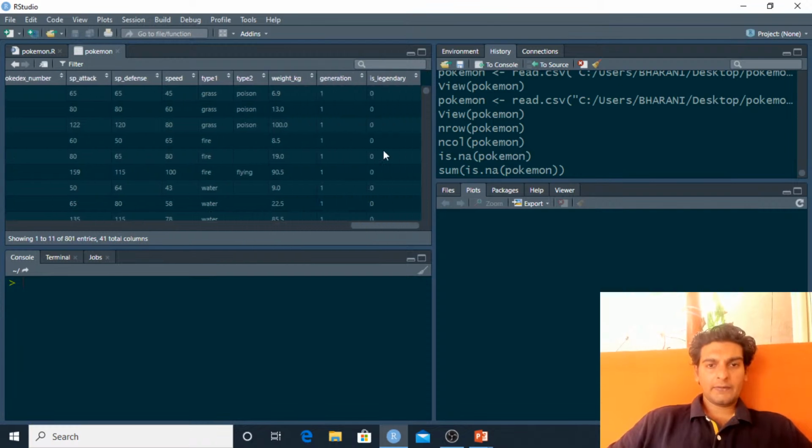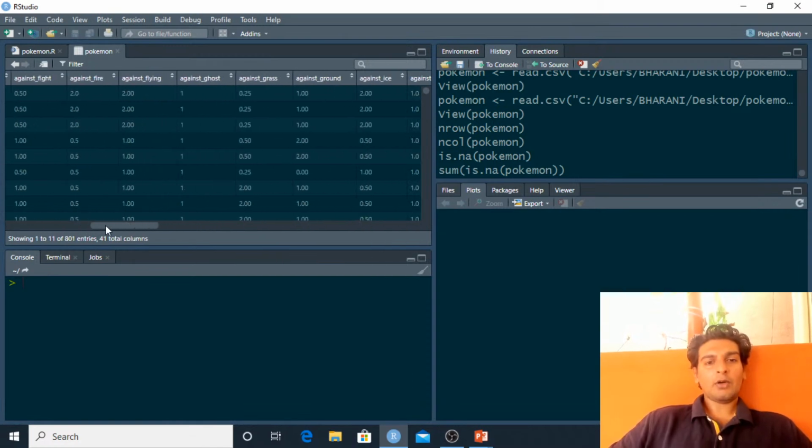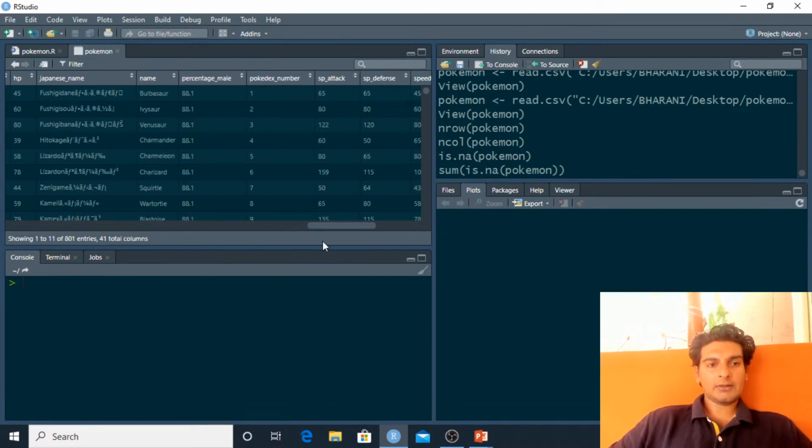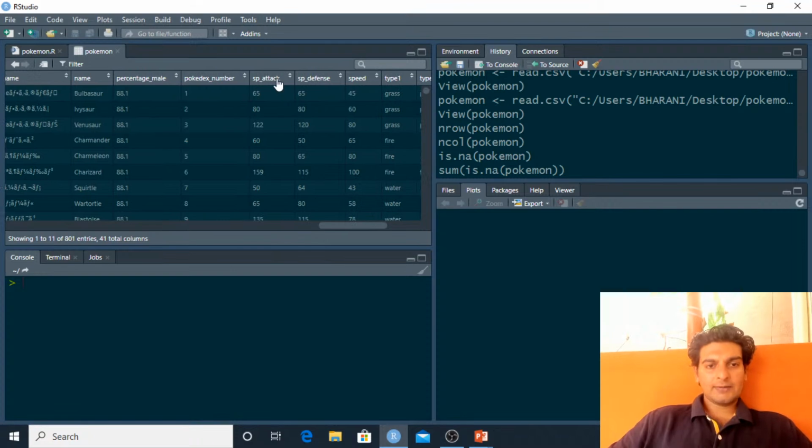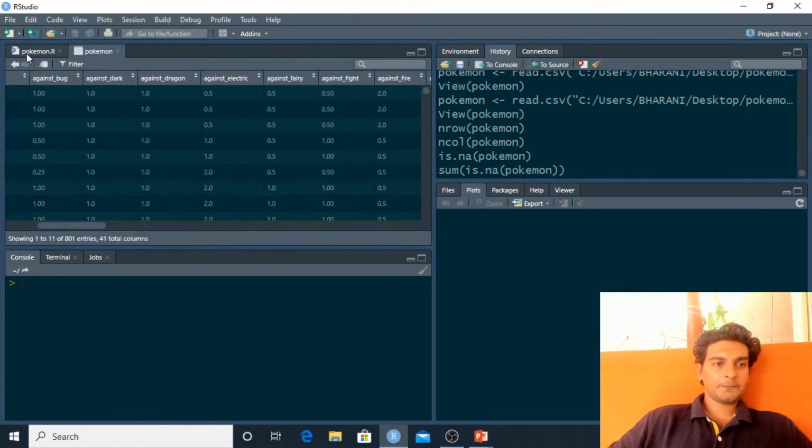Similarly, if I look at the is legendary column, you will have two categories, which are 0 and 1. Similarly, in the generation column, you will have 7 categories starting from 1 going till 7. And when you talk about a numerical variable, what you see, like SP attack, SP defense, speed, these are numerical variables because you just have continuous numerical values here.